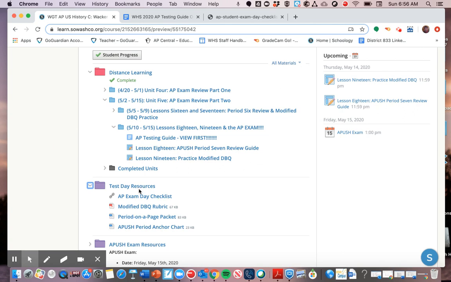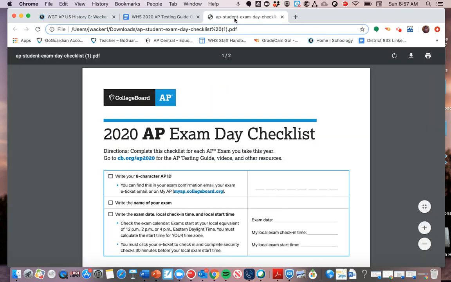There's also a brand new purple folder right here, and it says Test Day Resources. And inside it are 4 documents that you should print out if you have the capability and use on test day. These are resources that will assist you while taking the exam, and they also make sure that you are prepared to take it online. The first item is an exam day checklist that was made by the College Board. This is given to you to make sure that when the test day is here, you are prepared to do what is necessary and you have all your T's crossed and I's dotted to take the exam without any technological issues. When you click on it, it looks like this.